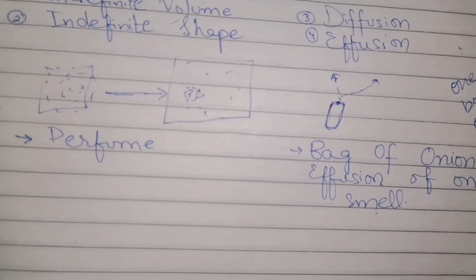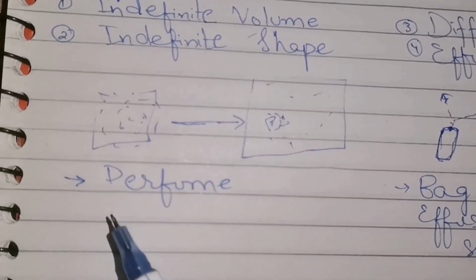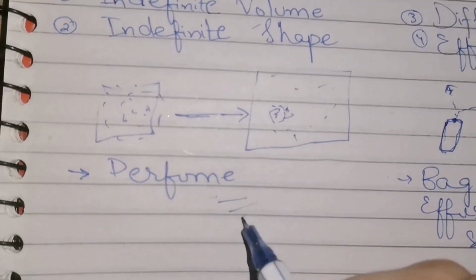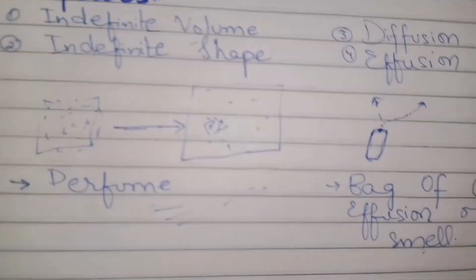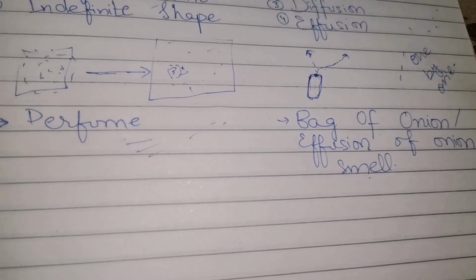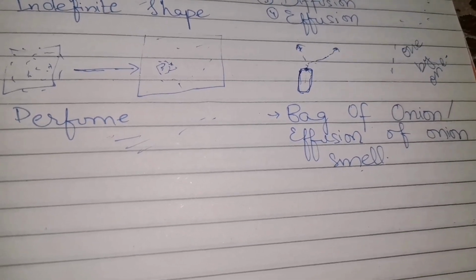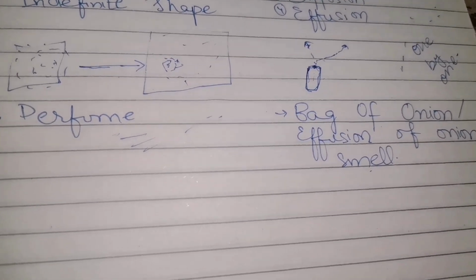They don't collide with each other. They come out one by one. Here, in diffusion, the molecules collide with each other and spread as a whole inside the room. Here, in effusion, the molecules come out one by one. For the example of effusion, we are taking a can with a hole and molecules are coming out one by one. They are not coming all at once.